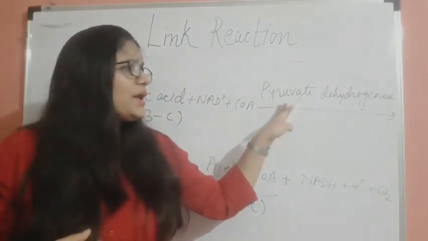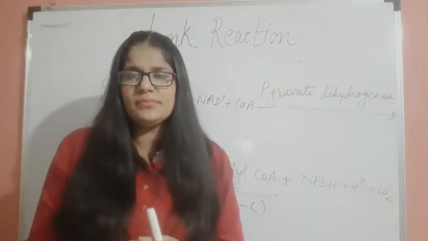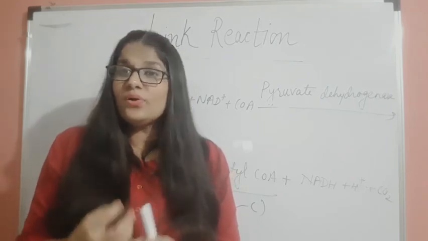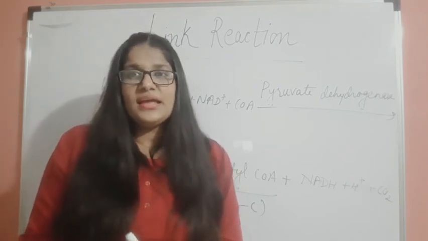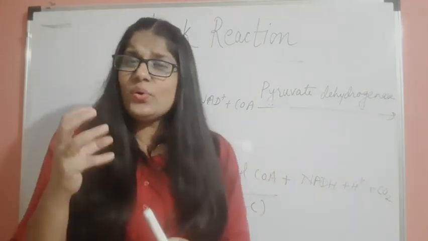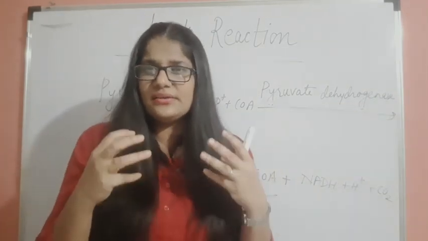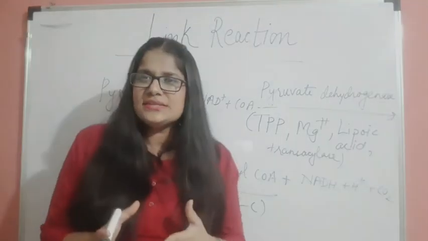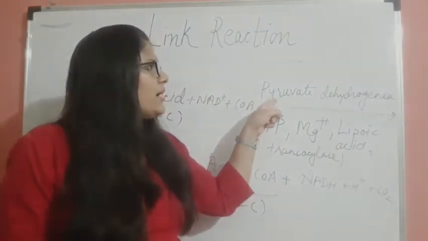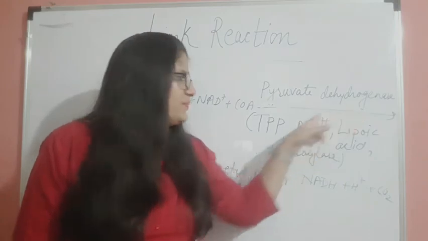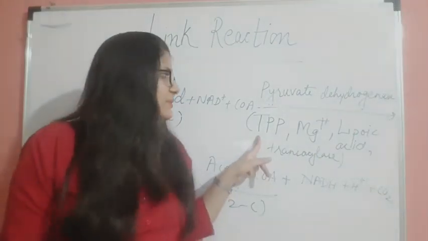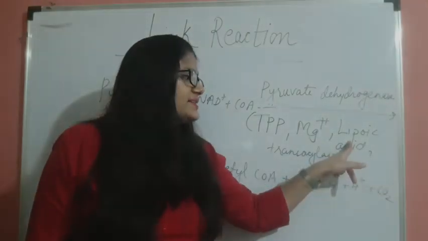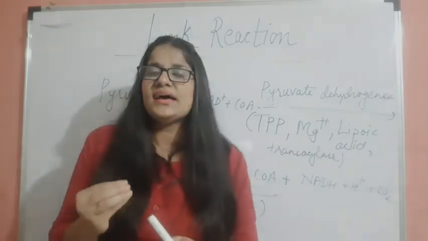Now what is the pyruvate dehydrogenase enzyme? It is a multi-enzyme complex and it needs coenzymes to work. The coenzymes required by the pyruvate dehydrogenase enzyme are TPP (thiamine pyrophosphate), magnesium, iron, lipoic acid and trans-acylase.